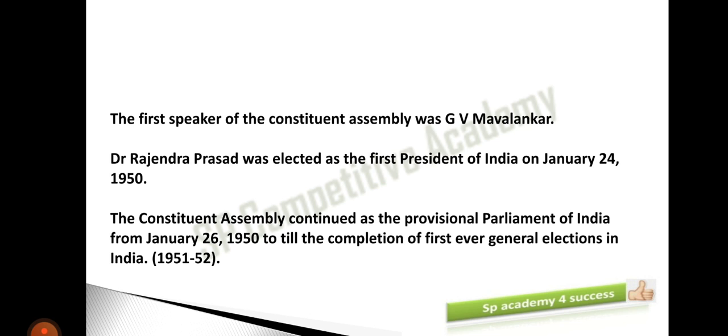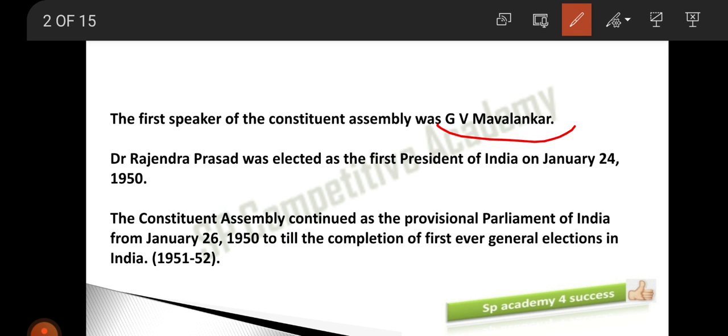So who was the Speaker here? The first Speaker was G.V. Mavalankarji, and Rajendra Prasad ji was elected as the first President of India, who was the President of the Constituent Assembly.